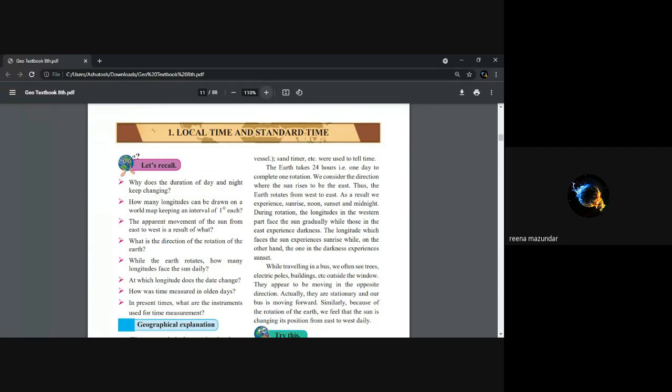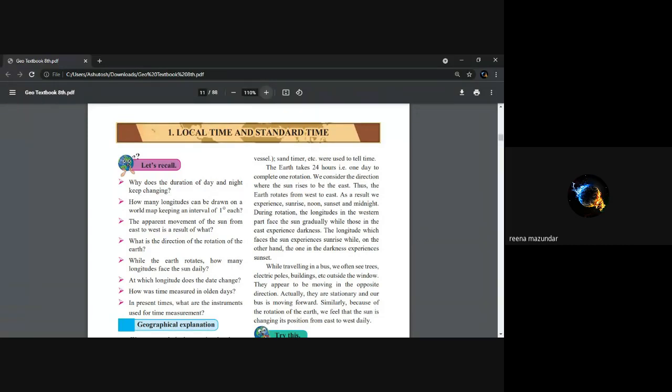We consider direction when the sun rises to the east. Thus, the Earth rotates from west to east, as I have shown in that figure. As a result, we experience sunrise, noon, sunset, and midnight. During rotation, the longitudes in the western part face the sun gradually, while those in the east experience darkness. Longitude which faces the sun experiences sunrise, while on the other hand, the one in the darkness experiences sunset.